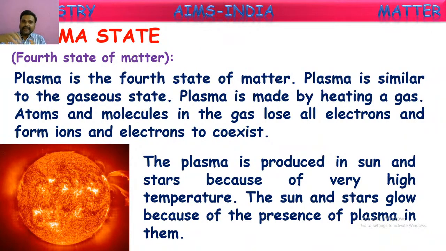Ionized in the sense the electrons in those atoms will be emptied out, and hence ions and electrons will remain. That coexistence of these ions with electrons is a plasma state. So we can say the sun is a globe of plasma. Not only the sun, the remaining stars are also in the same way. Because of the presence of this plasma in these stars and sun, they glow when we see them.